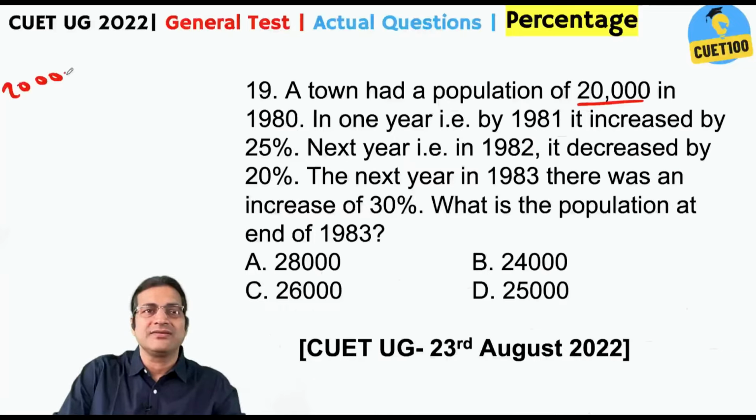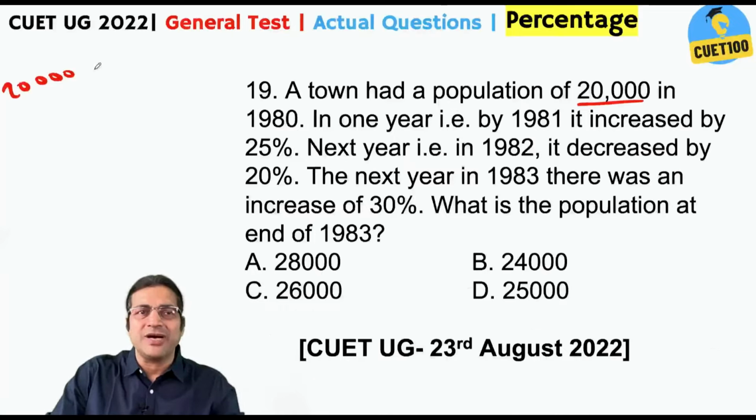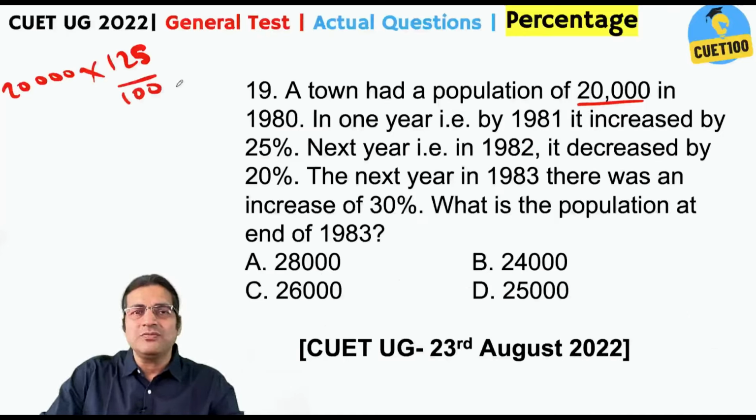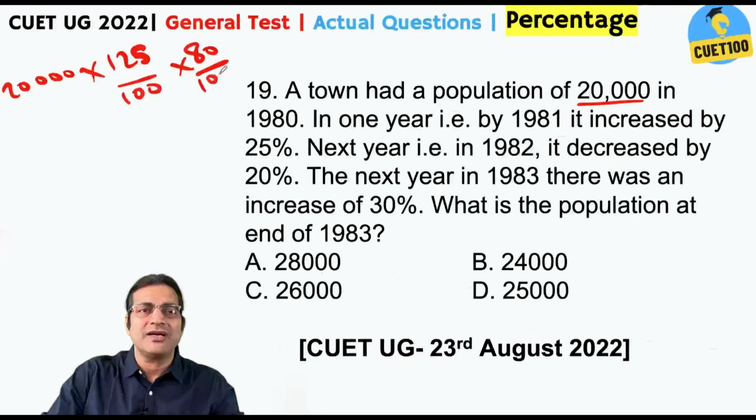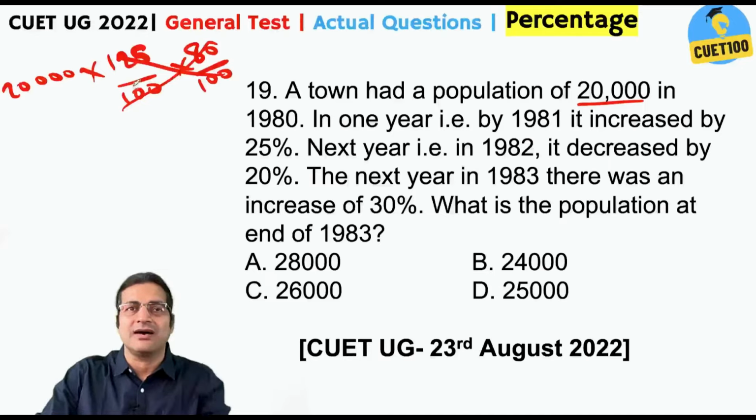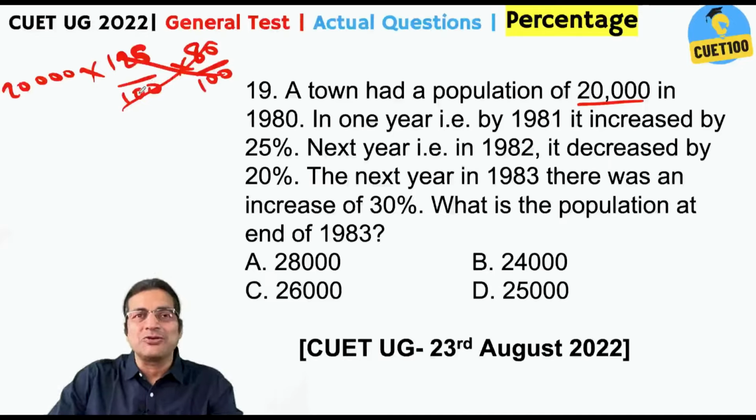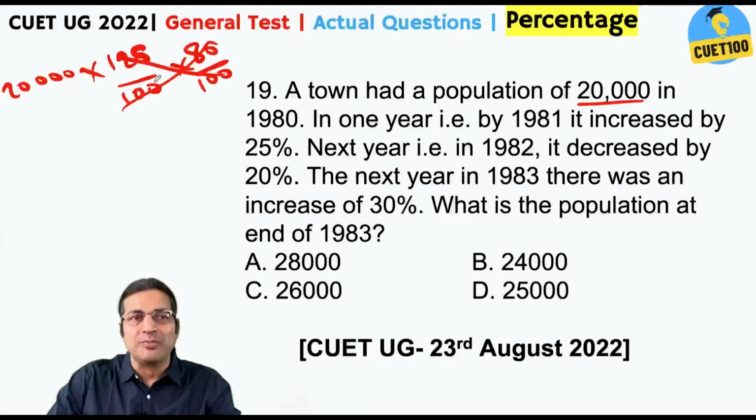Initially, it is 20,000, right? You increase it by 25%, it will become 125 divided by 100. Then you decrease it by 20%. If you decrease something by 20%, it will become into 80 by 100. Right. Now, 125 into 80 is 10,000. So, these two factors cancel out. That is what you need to keep in mind. So, after 2 years, you are back to square one. The population is still 20,000. Alright. And then you increase it by 30%. So, when 20,000 is increased by 30%, 30% of 20,000 would be 6,000. Your answer is 26,000. I do not think you needed any calculations here.